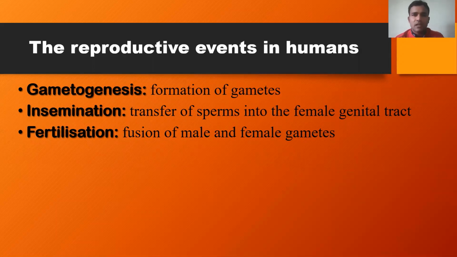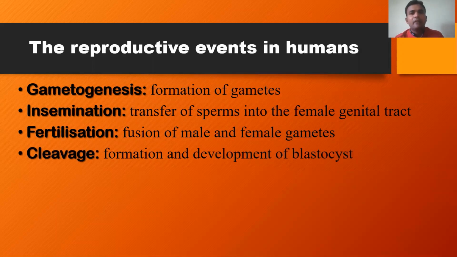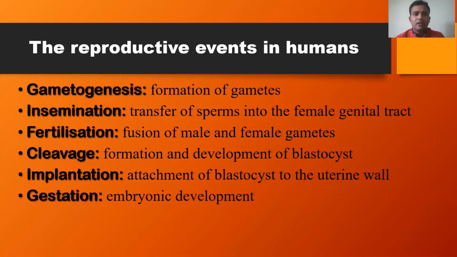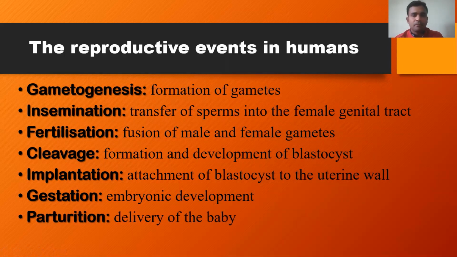Fertilization is nothing but the fusion of male and female gametes, followed by cleavage. This is the formation and development of the blastocyst, and then implantation, which is the attachment of the blastocyst to the uterine wall, followed by gestation. Gestation is the period of embryonic development, followed by parturition, the last step in the reproductive process. Parturition is nothing but the birth of the child, the delivery of the baby.